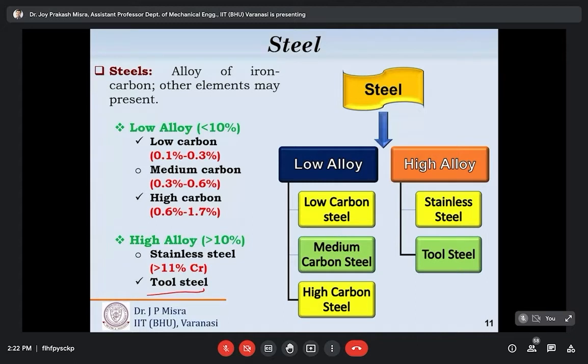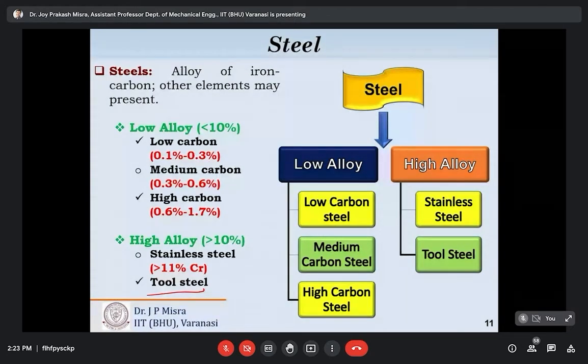The main issue with steel is its poor corrosion resistance property, because in case of low alloy steel, rusting is a very common phenomenon. Steel in normal condition, in the presence of water or oxygen, reacts with the oxygen and produces ferric oxide. That is basically the process of rusting. So that is the main problem with steel.